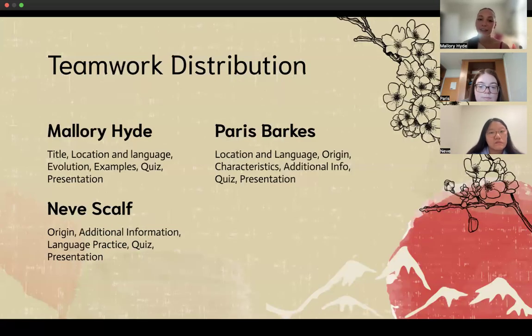So here is our teamwork distribution, and we all contributed to pretty much everything and every slide, and we are all contributing in the presentation.